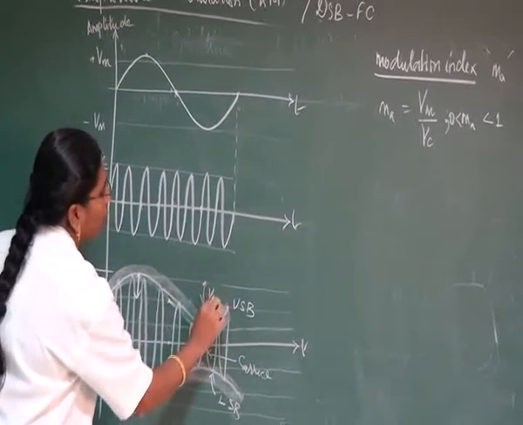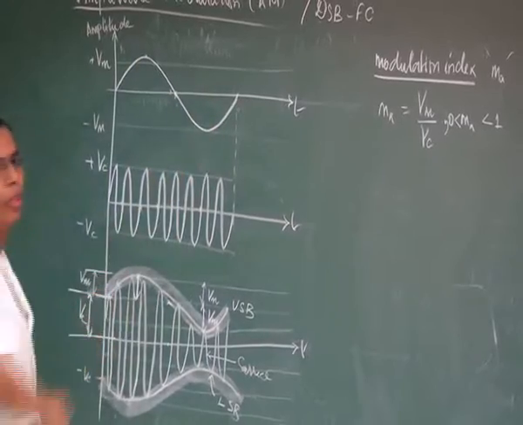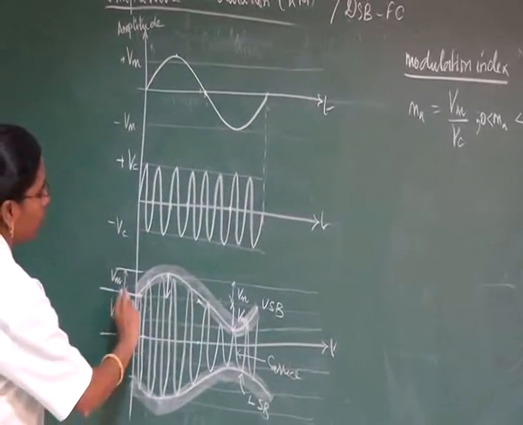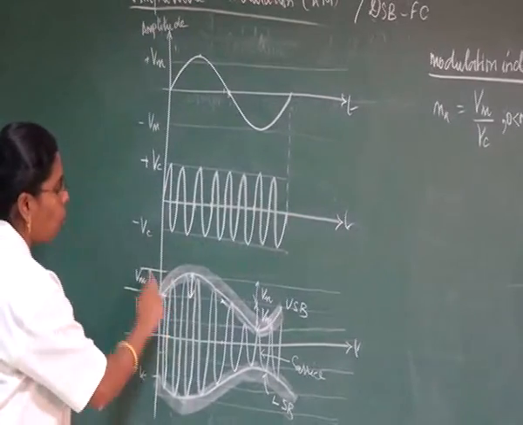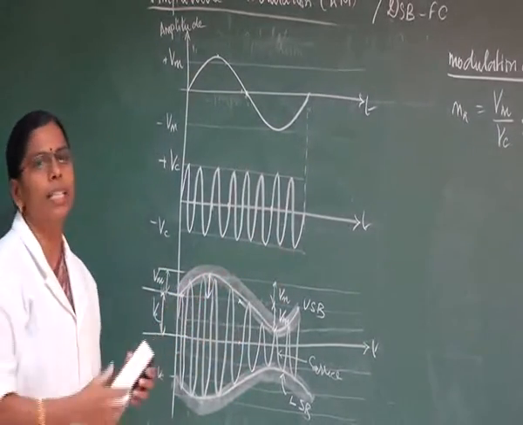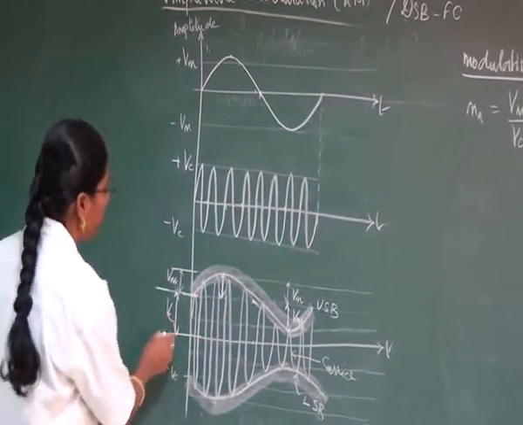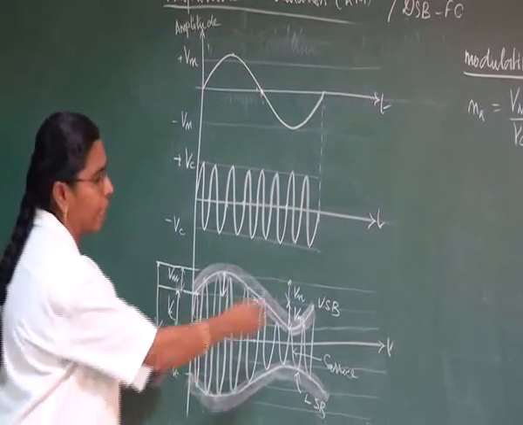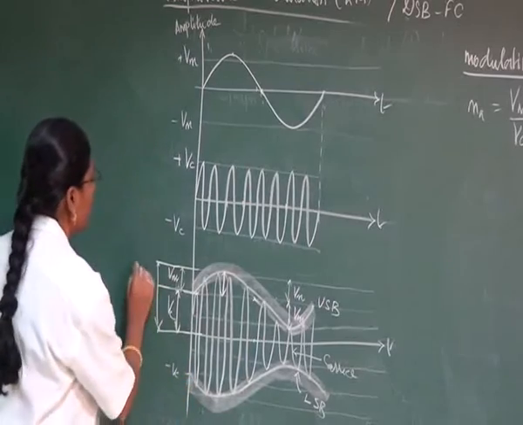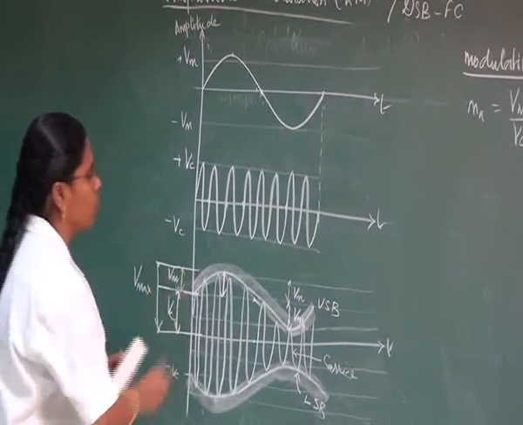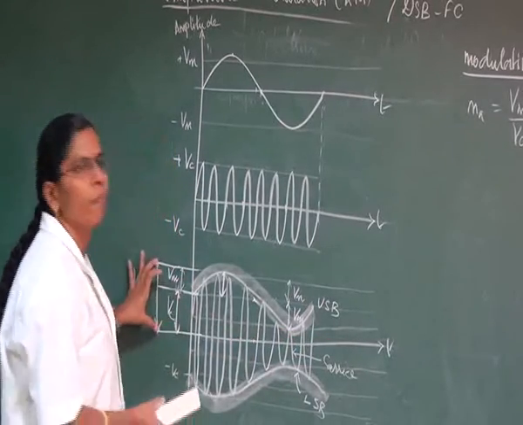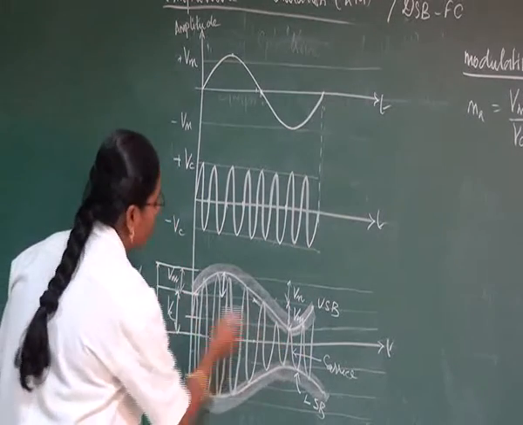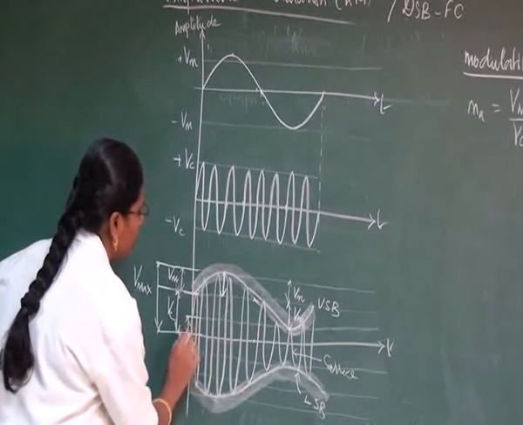So totally we will be having the positive half of your VM and the negative half of your VM. So this is VM and this is VM, and this is actually VC. Over VC we are placing this VM, the modulating signal. From this point till this point, that is from our zero line, the reference line, till the maximum, we call it V maximum. Whereas from this zero line till the minimum value, we call it V minimum.